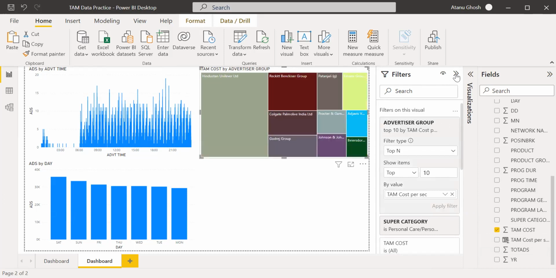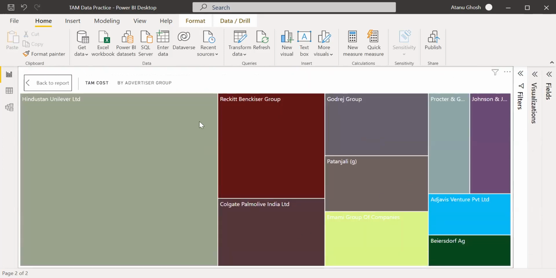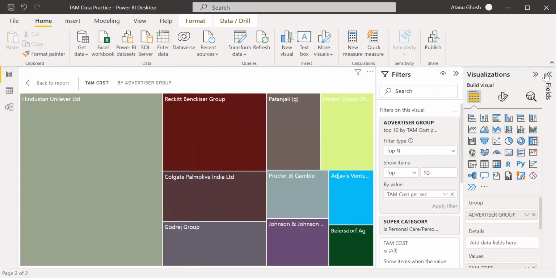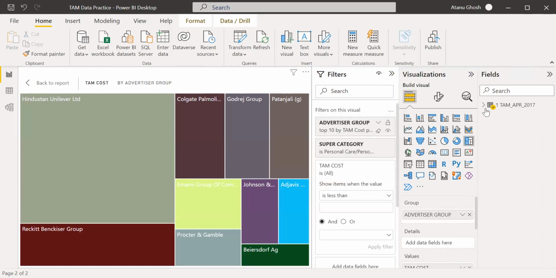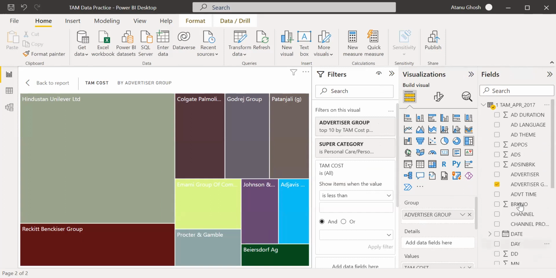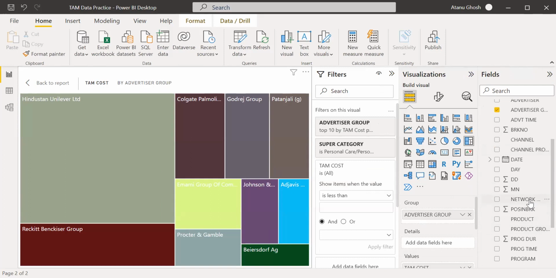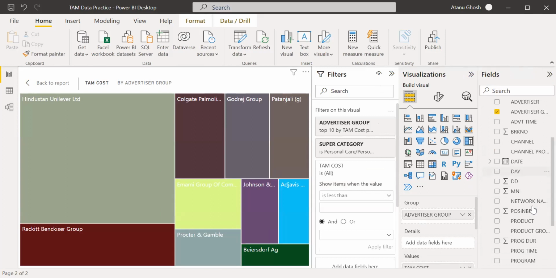Now I have, as an actual manager, this ticket bank. For personal care, these are the top 10 advertisers. And if I want to know in which channel they are spending the money, then I will take the network. Vishwajit gave me something else apart from network. What was that? Channel.